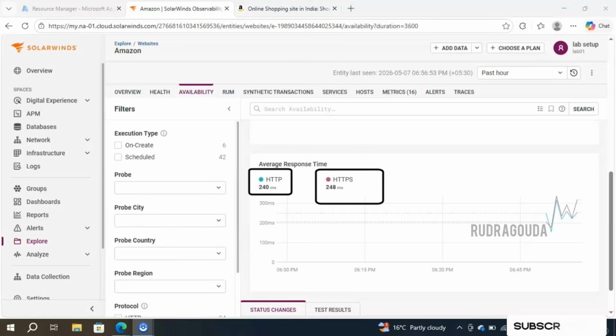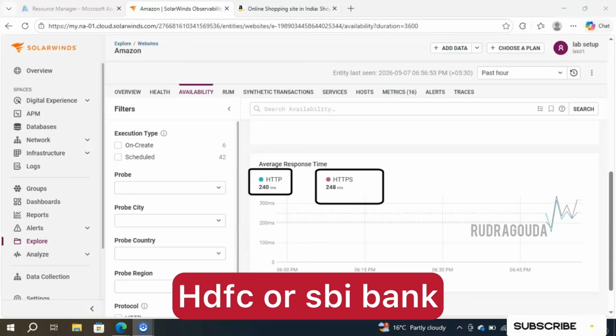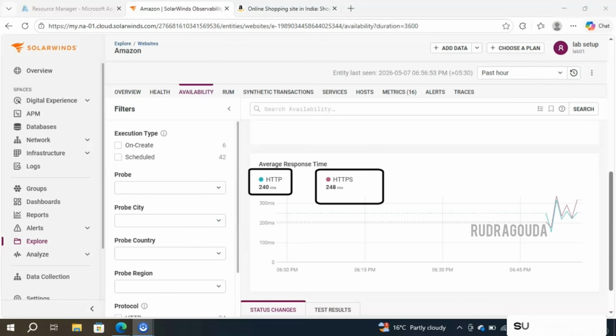That is acceptable, right? Suppose if it is taking 1 minute, 2 minutes, then it will be very difficult for people to work with that kind of website, and they will come out of it immediately. So I will give one real time example. Suppose you are a customer of a bank. Let's take an example of SBI Bank or HDFC Bank. Suppose the website is not opening quickly, not within a second, it is taking 1 minute, 2 minutes, right? Then it will be difficult for you to do transactions or to see how much data you have in your account, or whatever activity you wanted to do in the app, right?